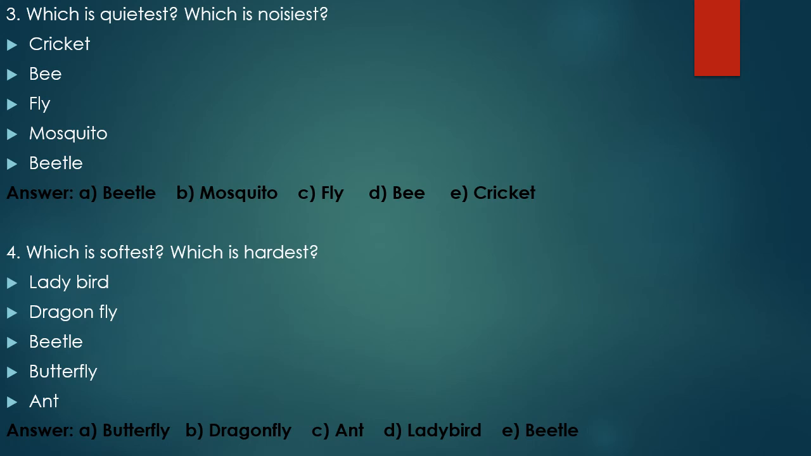Which is softest and which is hardest? This is our question number 4, that we have to arrange these animals from the softest to the hardest, and their correct sequence from softest to hardest is butterfly, dragonfly, ant, ladybird and beetle. So beetle is the hardest and butterfly is softest.